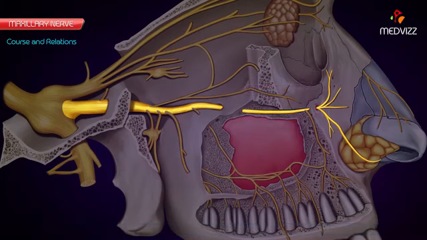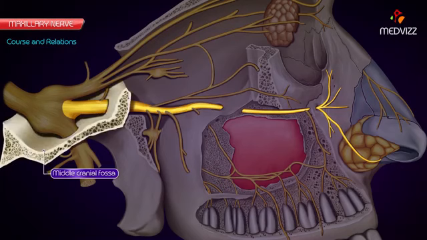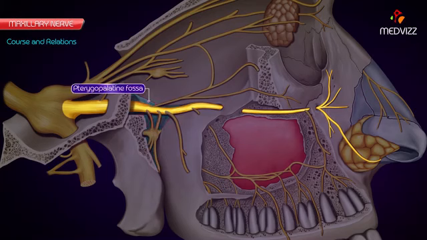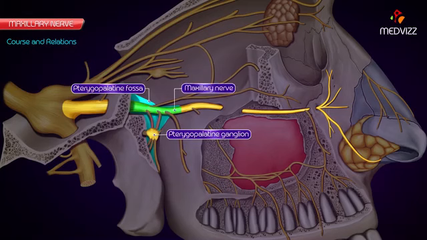Therefore, in its course, the maxillary nerve traverses 4 regions in succession: the middle cranial fossa, the pterygopalatine fossa, the orbit, and the face. An important point to be noted here is that in the pterygopalatine fossa, the pterygopalatine ganglion is suspended from the maxillary nerve by 2 roots.